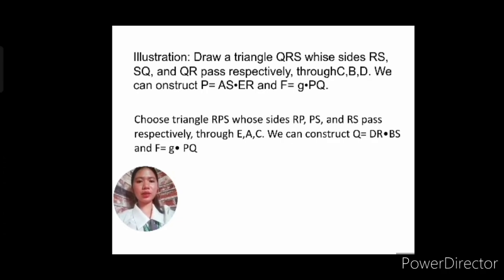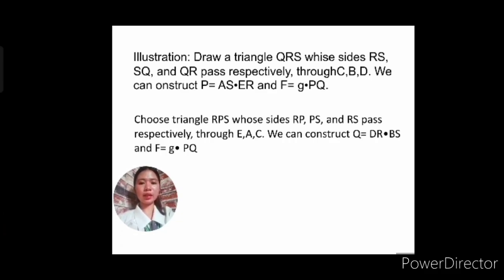We must use the 5 remaining points of the quadrangular set, and then we will determine the remaining 1 point. In this, we use the C, B, D, and then next is A and E. But in here, from the triangle, we can construct another point, which we will describe as the intersection of AS and ER.